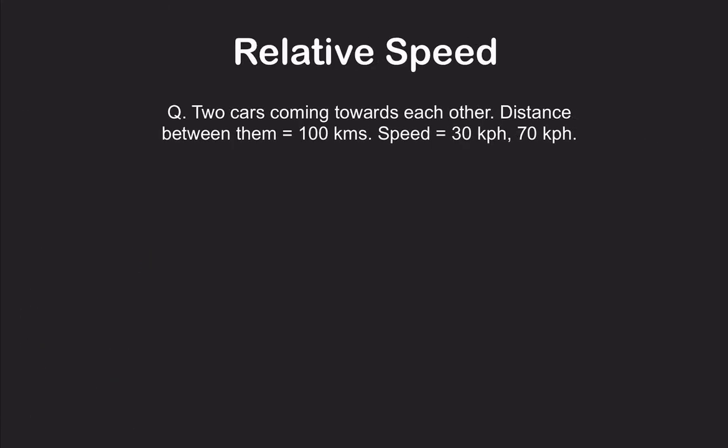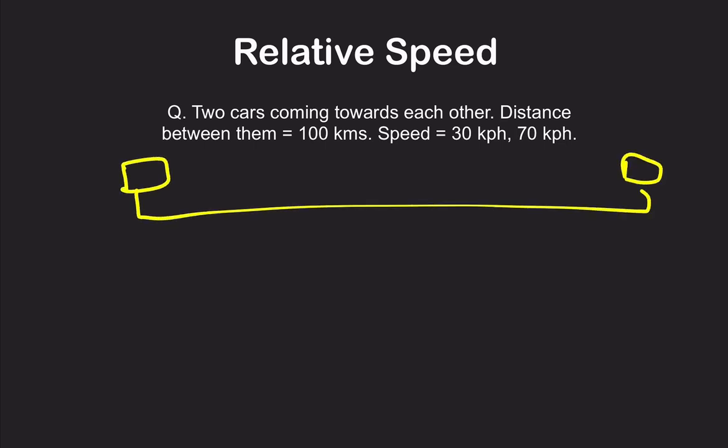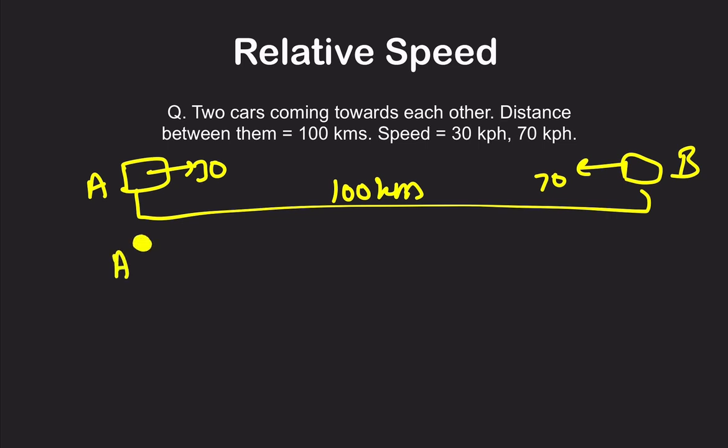Now this question: two cars are coming towards each other. This is car A, this is car B. A is going at a speed of 30, B is going at a speed of 70. There is a distance of 100 kilometers between them. When they are going to meet, then for the time for them to meet, what are we going to do? We are going to assume that A is at rest.